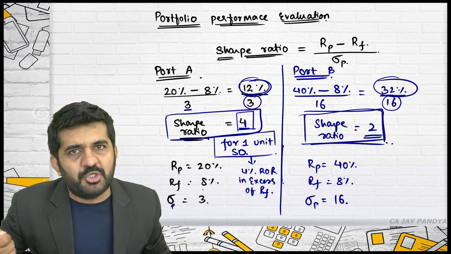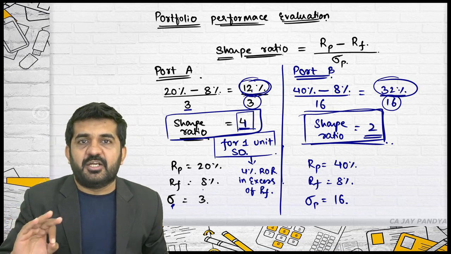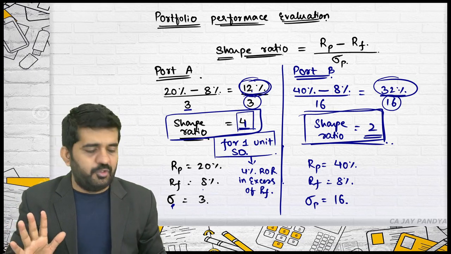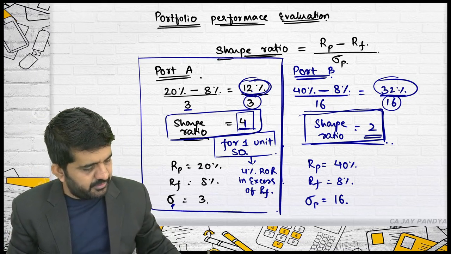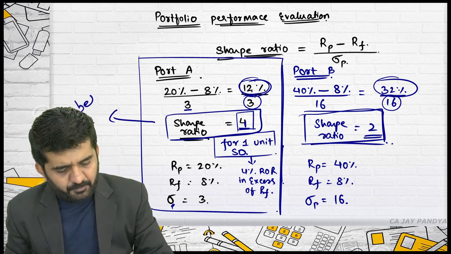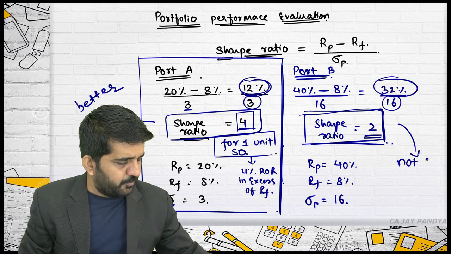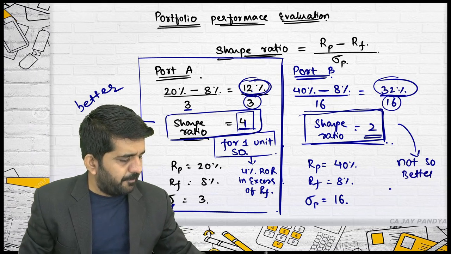Higher the Sharpe ratio, more you are earning per unit of standard deviation. So better is the portfolio. So portfolio is better in this case. Is it alright? This is a better portfolio. This is not so better portfolio. Is it alright? Comparatively.